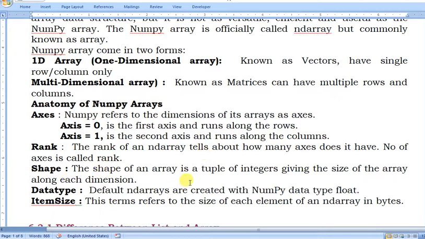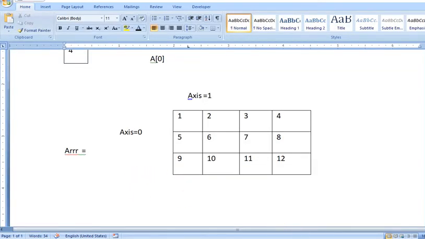Shape. The shape of an array is a tuple of integers giving the size of the array along each dimension. So shape tells how many dimensions there are. Generally the shape returns the dimensions in the form of a tuple. I'll show you how the shape is returned.